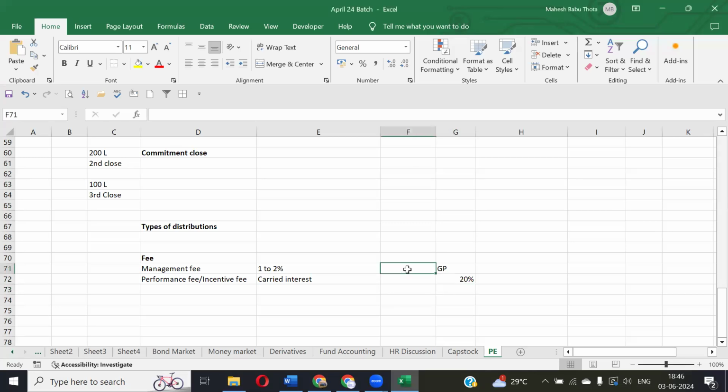Okay. So I was just explaining the differences between the performance fee and the management fee. Management fee is charged irrespective of the performance of the fund. Even if the fund is at a loss, they will still charge this management fee from the limited partners, and they will charge it to the fund.